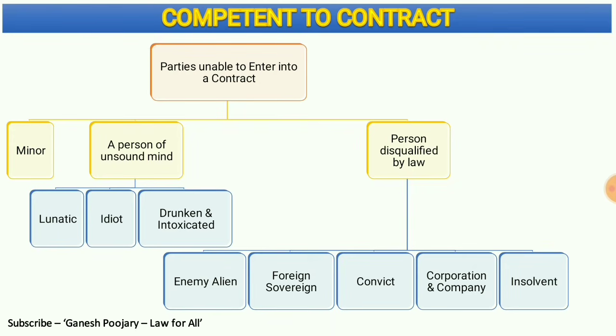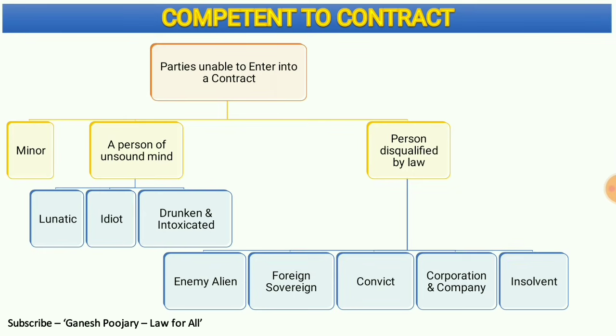And the last category is person disqualified by law. There are 5 categories of people who are disqualified by law. They are the enemy alien, that means a person who comes from an enemy nation, or from a country where the Indian government has declared war. The second category is foreign sovereign, maybe a foreign diplomat or someone. They cannot get into any kind of contract without the approval of the central government.